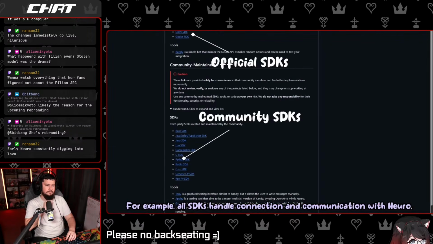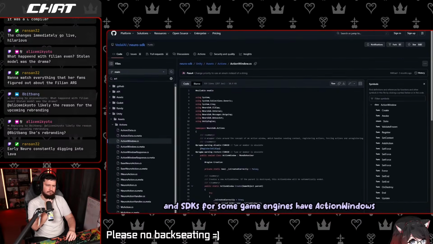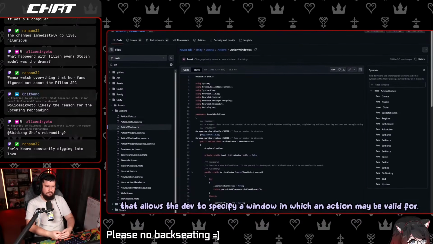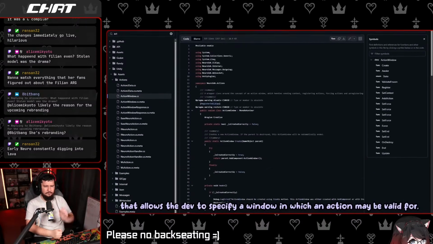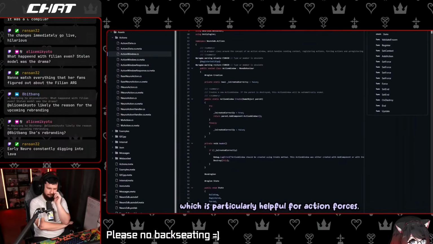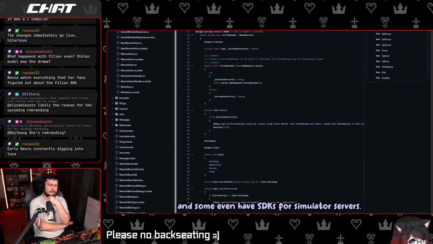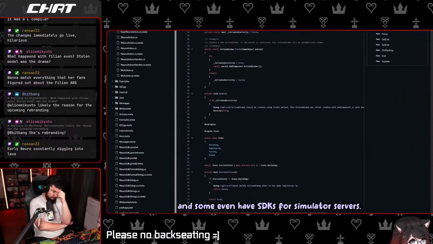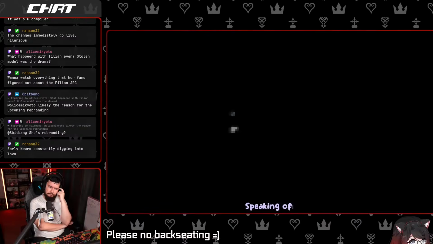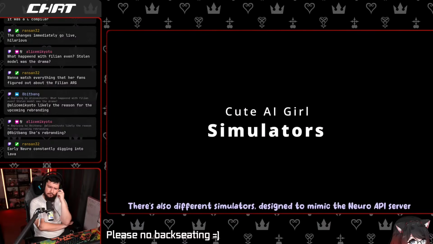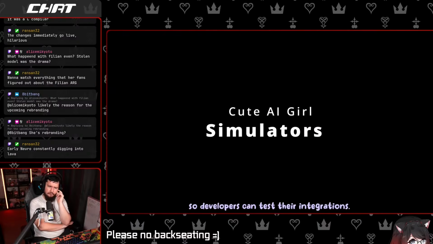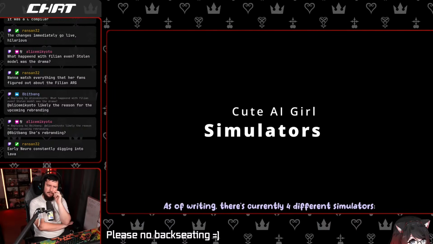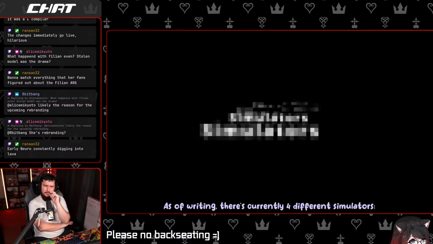For example, all SDKs handle connection and communication with Neuro, and SDKs for some game engines have action windows that allow the dev to specify a window in which an action may be valid for, which is particularly helpful for action forces, and some even have SDKs for simulator servers. Speaking of, there's also different simulators designed to mimic the Neuro API server so developers can test their integrations. As of writing, there's currently 4 different simulators.